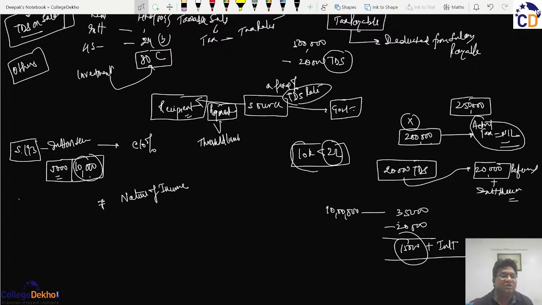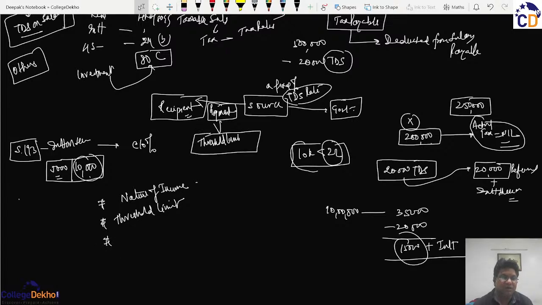Whereas in all other sections, we have to understand three things: each section will cover a specific nature of income. There will always be a specific threshold limit to remember, that is, the source will deduct tax from the payment made to the recipient dependent upon the specific section threshold limit.